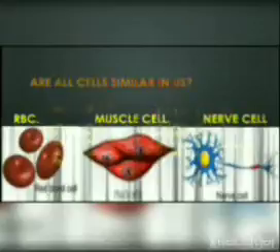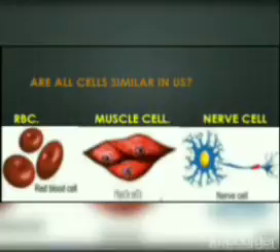Then the second one, multicellular organisms. These are the organisms which have more than one cell, and there will be a grouping of cells. Each group of cells performs each function. Like for transportation, some cells will be there. Most animals and plants are the examples for this.